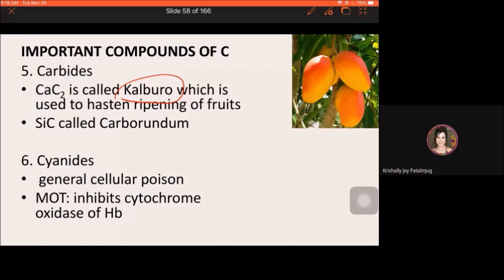So kalburo is being sprayed or injected on fruits. That is calcium carbide.